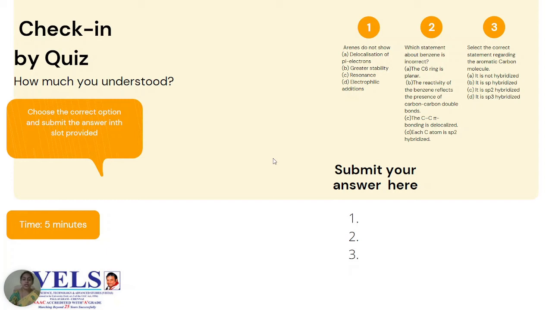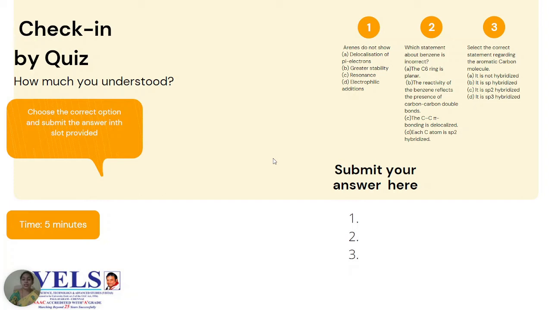The first question: arenes do not show. If you see option A, arenes means aromatic compounds, and they will show delocalization of pi electrons, so option A goes along with the concept. Whether it shows greater stability, yes, it shows. It is showing resonance. Benzene structure will show resonance, but whether it undergoes electrophilic addition, no, it doesn't. Arenes, or aromatic compounds, will undergo electrophilic substitution reactions. So option D will be the correct option.